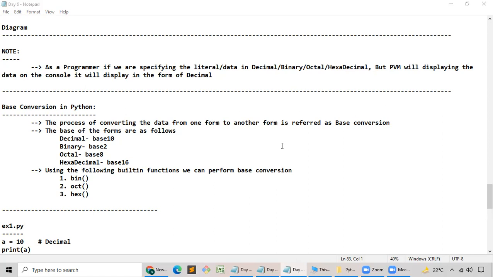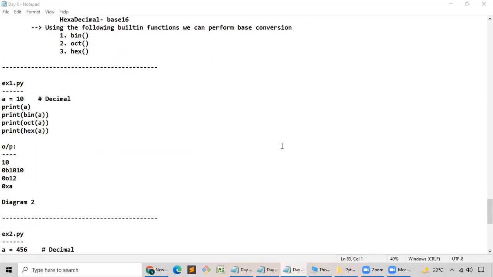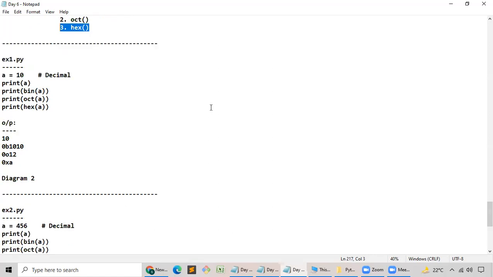Similarly, if I want to convert the given data into octal, is there any function for that? Yes, 100%, there is a function called the oct function. Similarly, whenever you want to convert the given data into hexadecimal, we have a function called the hex function. Is that clear? Please do respond. Is that clear for everyone?